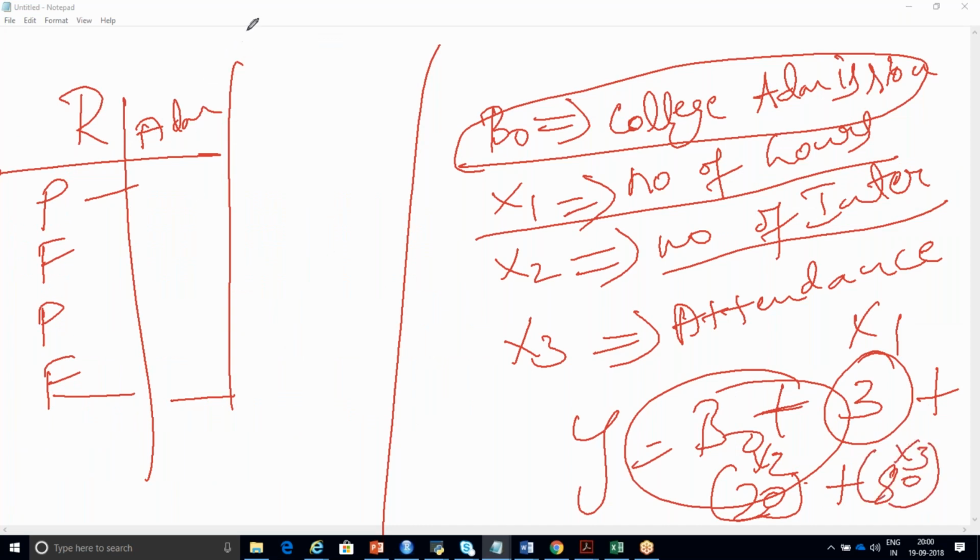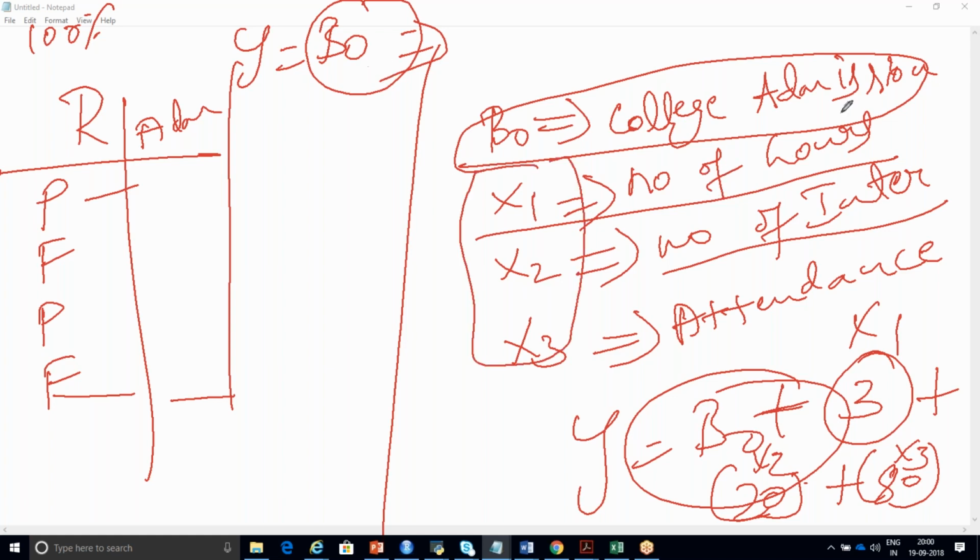If you calculate only y is equal to beta naught, in the sense that beta naught is only college admission, how much result can a student expect out of a maximum score of 100%? He has not studied anything. I'm not including any of your variables. I'm just using only college admission data. How much percentage can a student expect with only beta naught? 0%, very less, or 1% or 10%. That means the error is very, very high, right?